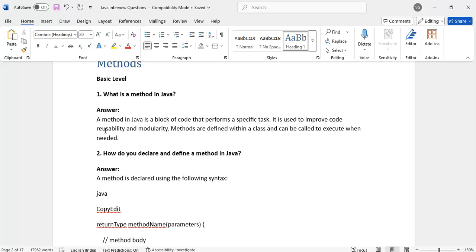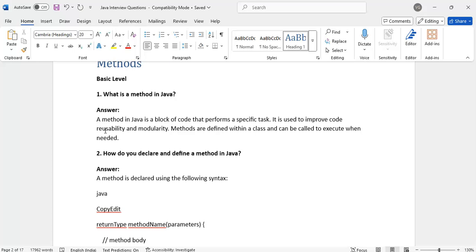Suppose I have a login. Instead of writing those three lines every time, entering the login password and clicking on the button, which becomes duplicate code, maintenance becomes very heavy. If the login changes tomorrow, it is very difficult to identify where I have written login so many times.